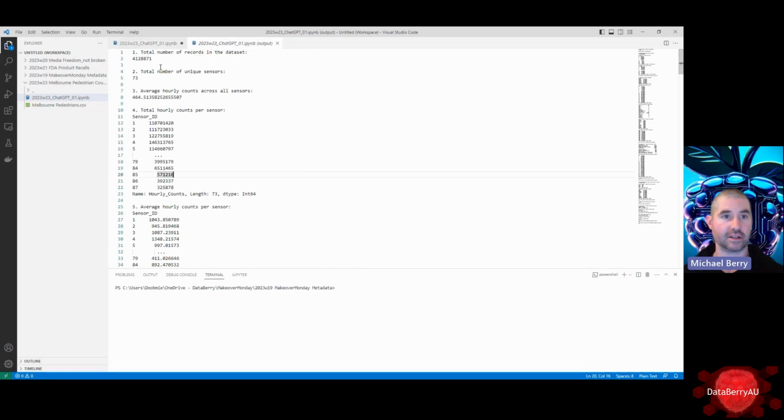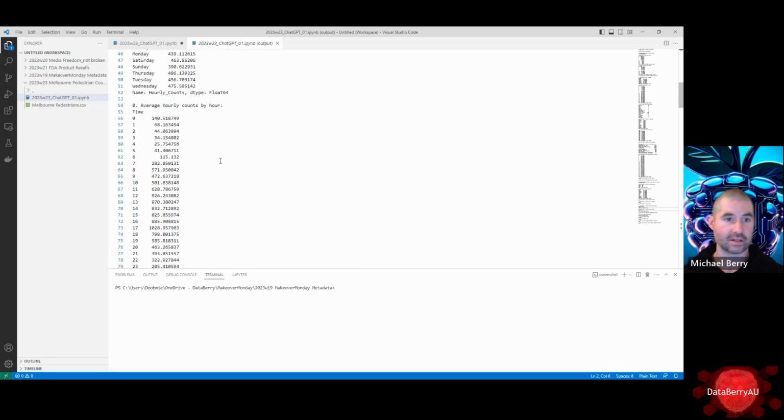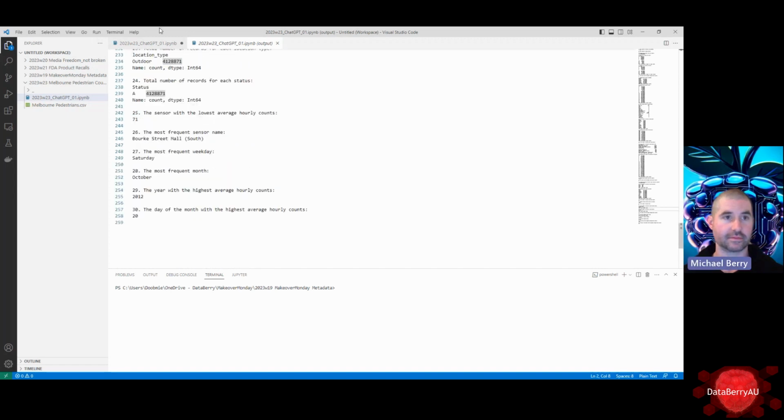Back to the text editor here. So you can see all of these different stats that it's outputting. Fantastic.